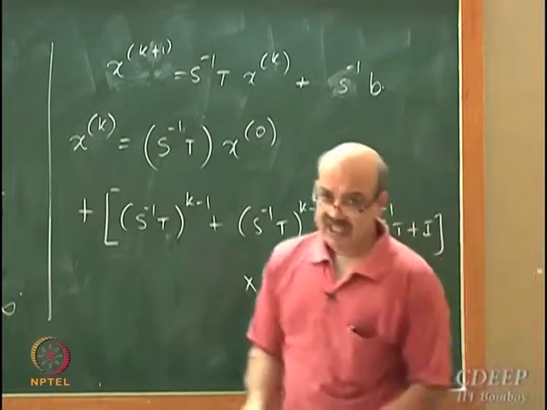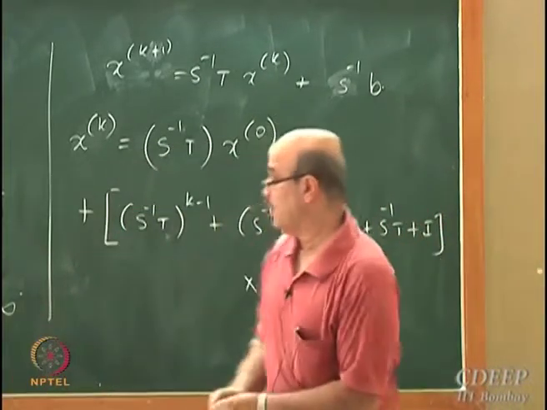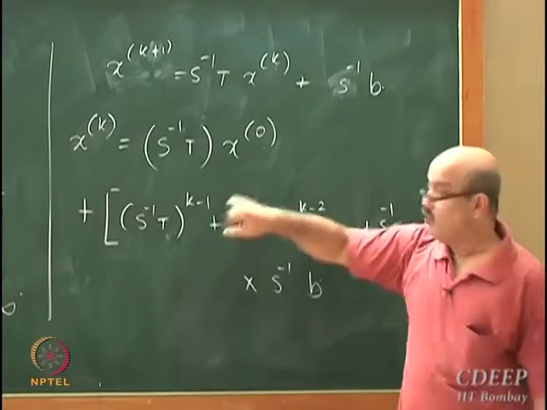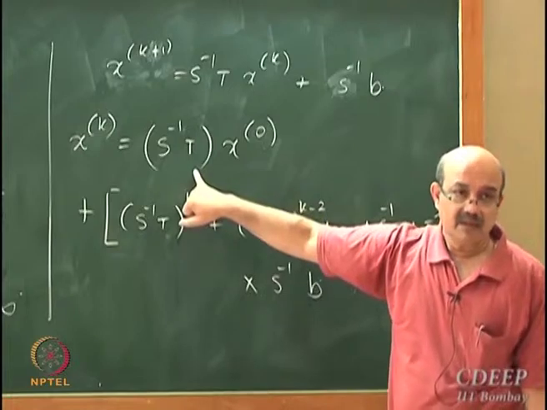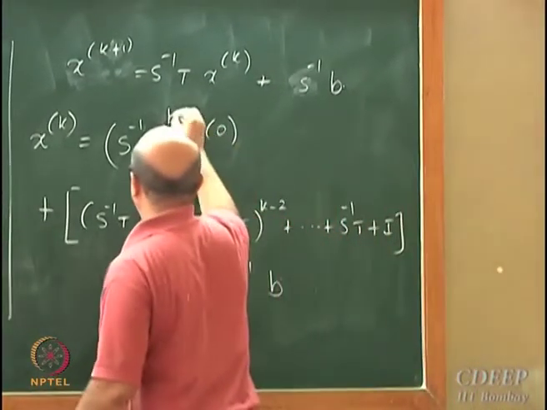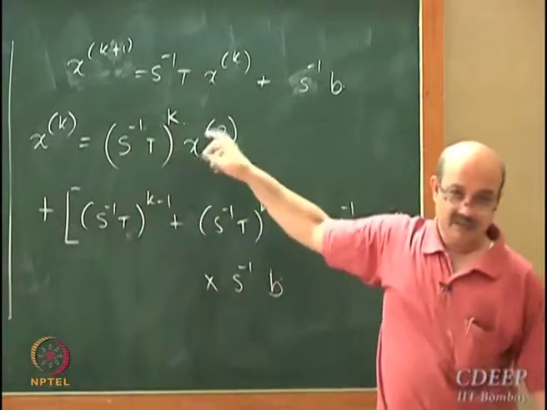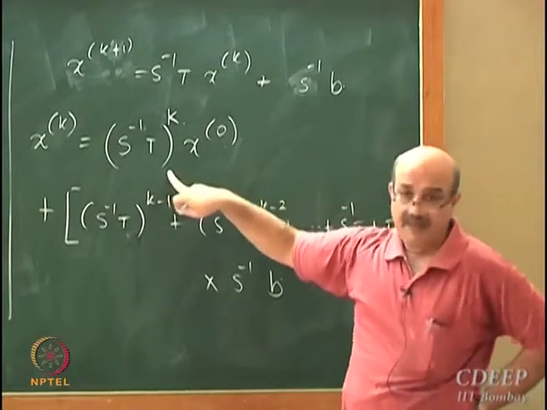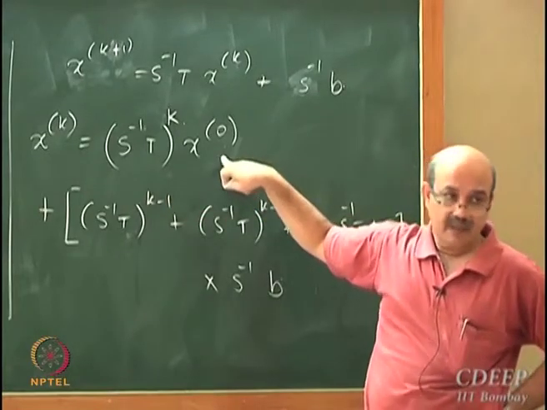Now this expression has two components. What are the two components? One component is S inverse T raised to k. I forgot to put k here, that's important. So this has S inverse T raised to k into x naught.